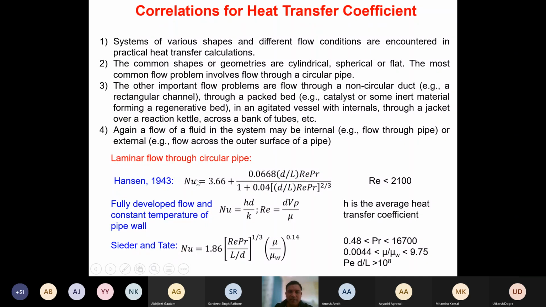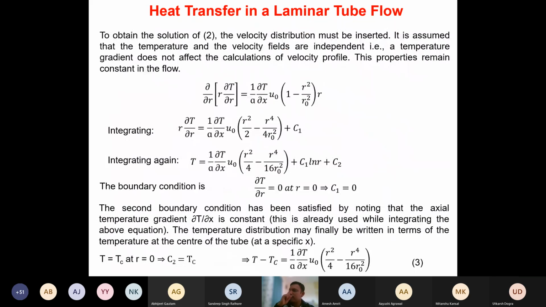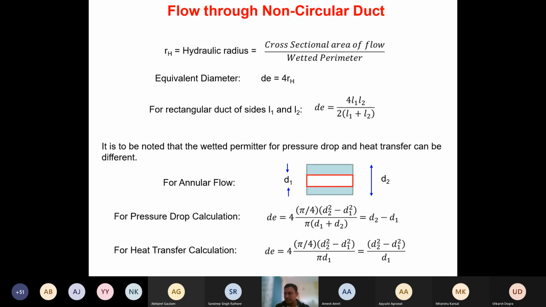See the correlation here, this is for a constant temperature. So that's why it starts with 3.66. But if you see other correlations which are for the constant wall heat flux, then the correlation will start from 4.364. So these numbers used in these correlations are not completely arbitrary. There is some logic behind it. Also, the dimensionless groups that should be there in the correlation you can find directly from dimensional analysis. So up to this we have seen in the last class.